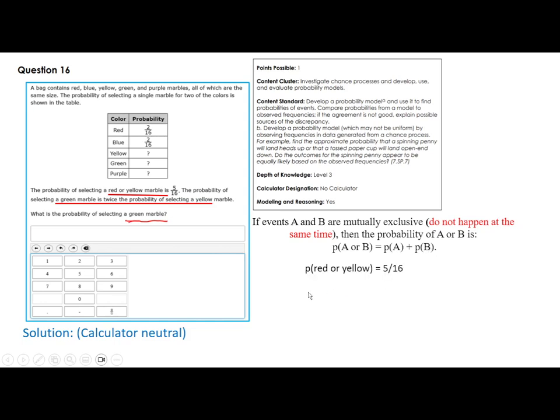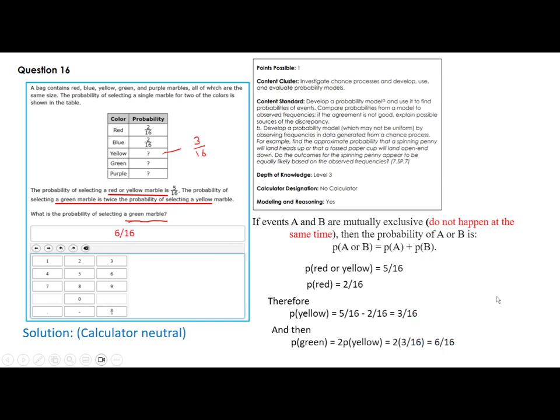So now let's see what we have. We are given P(red or yellow) is 5/16. And I know P(red) is 2/16. So the difference is P(yellow), which is 3/16. Until now we found the P(yellow). So this one here is 3/16. Now it says a green marble is twice the probability of selecting yellow. So you have to multiply this by 2, and you get 6/16. So green will be 6/16.